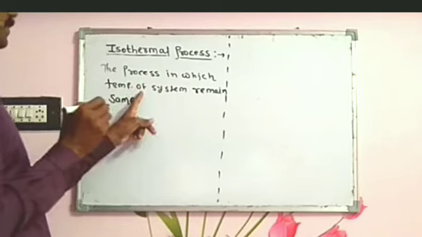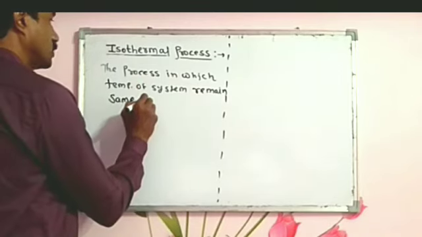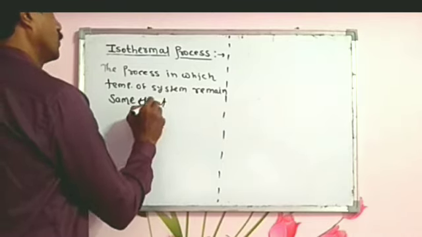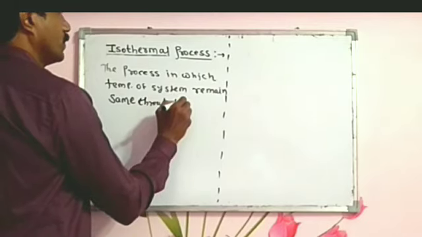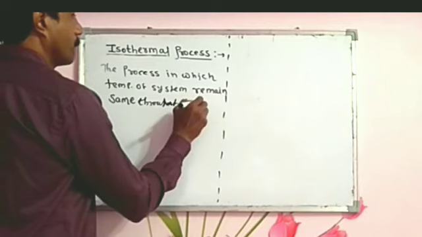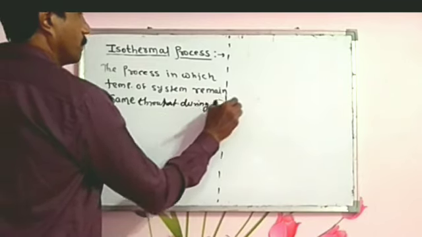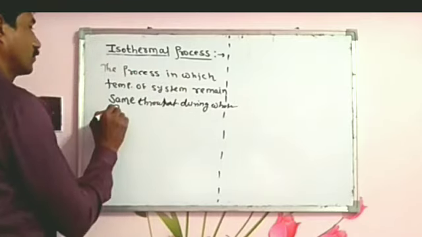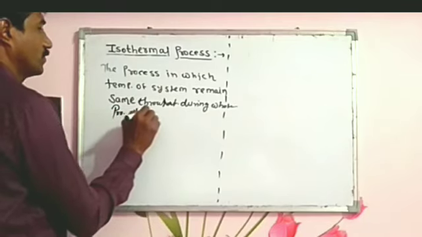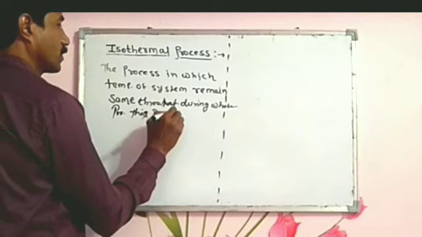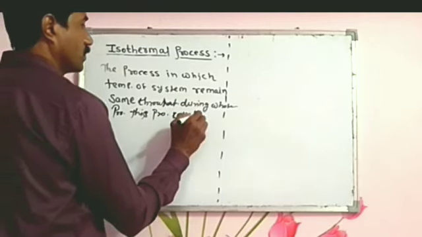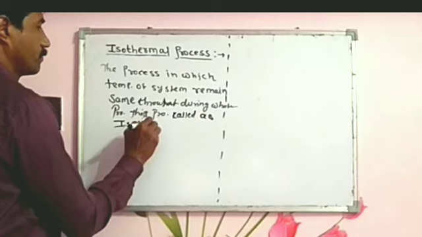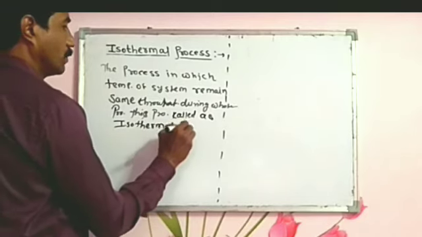The process in which the temperature of the system remains the same throughout the whole process is called the isothermal process.